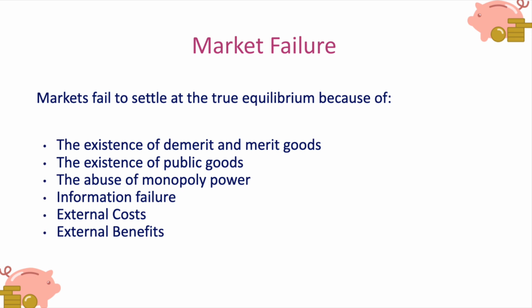So, for example, we might want to put a tax on a demerit good. We might want to put a subsidy on a merit good, provide public goods for free. We might want to reduce the size of firms. We might want to pass information on. We might want to ensure that those external costs and benefits are taken into account. So that intervention is designed to increase the efficiency of a failing market.